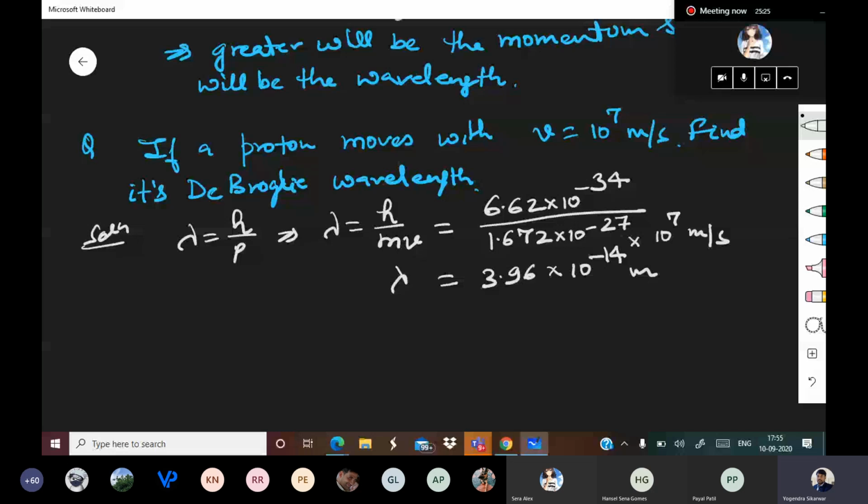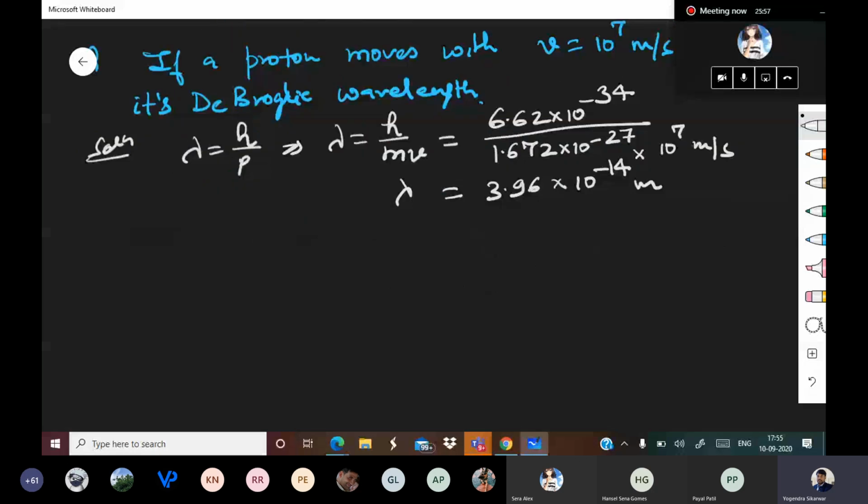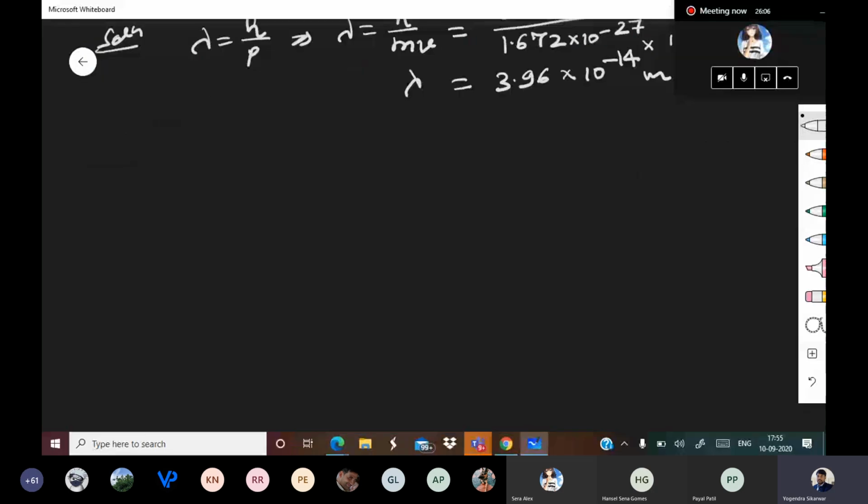Sahil, your answer is 10 to the power minus 10. How come it is 10 to the power minus 10? Sahil, it should be 10 to the power minus 14. Okay, let us move further. I took mass as 10 to the power minus 31. Okay, cool. Are you making protons at home these days? You changed the mass of the proton itself.